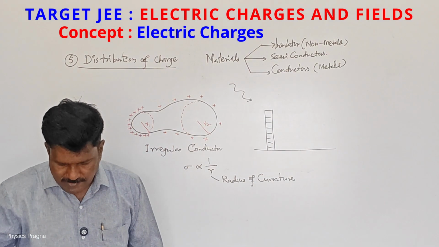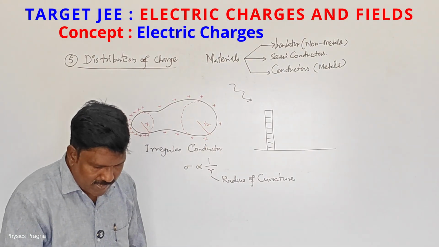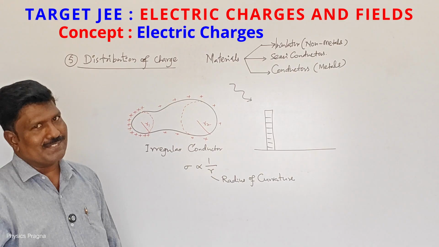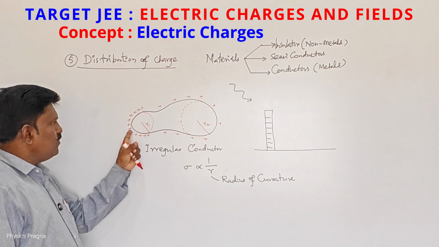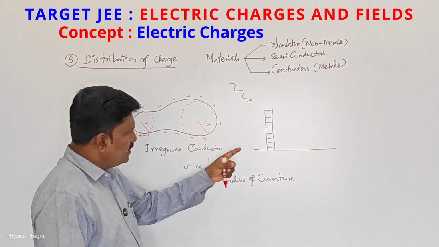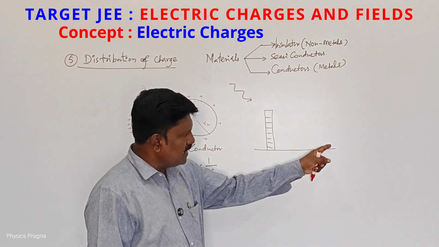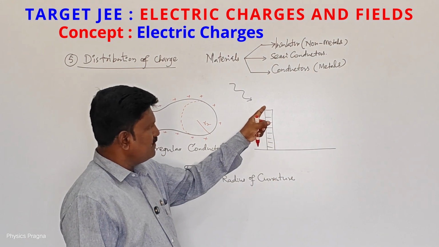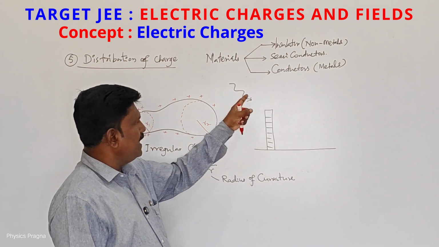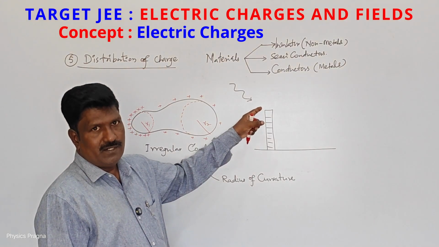When charge sees from above, from the clouds, wherever the radius of curvature is less, the charge goes there. Why? Because if the radius is less, more charge will go there. This playground has a very large radius of curvature, but the radius of curvature of the building is less. So the lightning falls on the building and it is electrified and burned out.